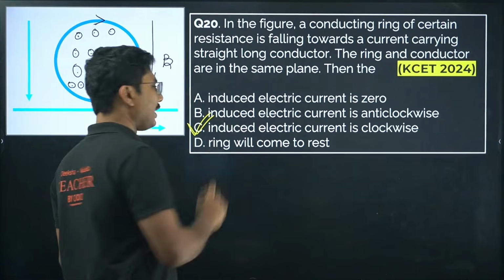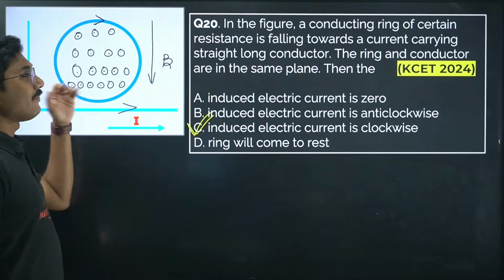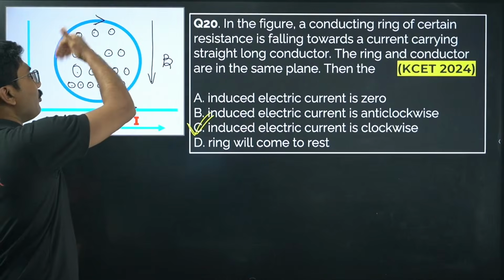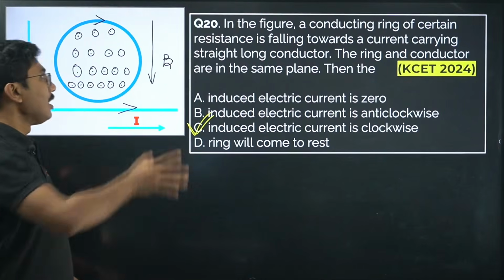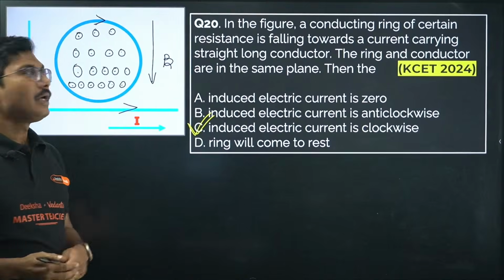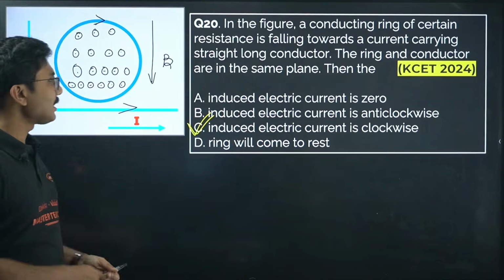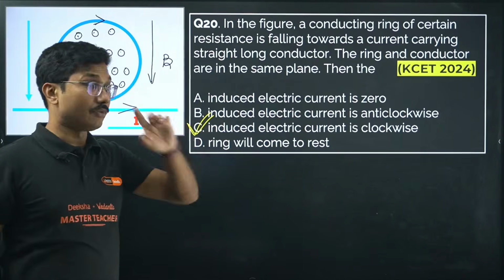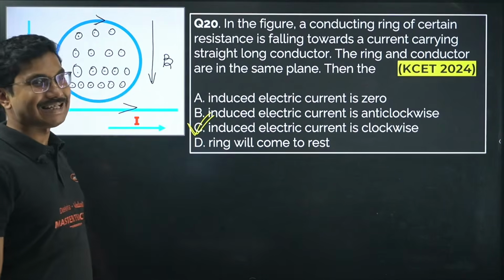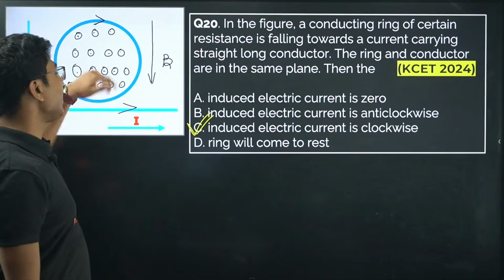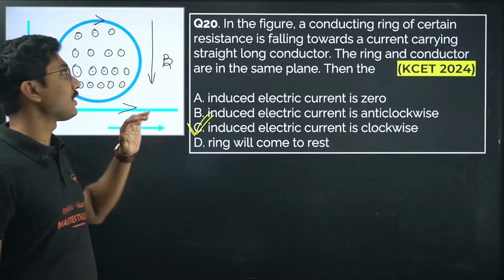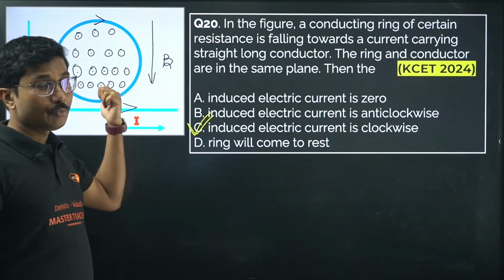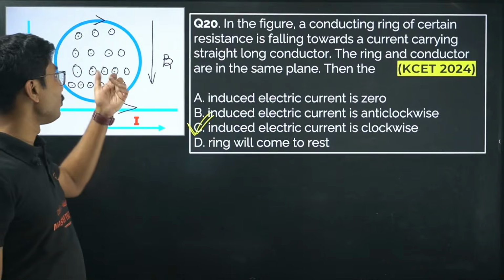It is in clockwise direction. If the magnetic field is decreasing, then it would try to increase the magnetic field, and it would have produced the magnetic field in the anti-clockwise direction. Because it is falling towards the wire, it will be clockwise direction. If it is falling away from the wire, it will be in the anti-clockwise direction. Be careful. Okay, because magnetic field is increasing, it will try to reduce it, so that's why it will produce a magnetic field in the opposite direction, and that is why it will be producing a magnetic field which opposes the motion.